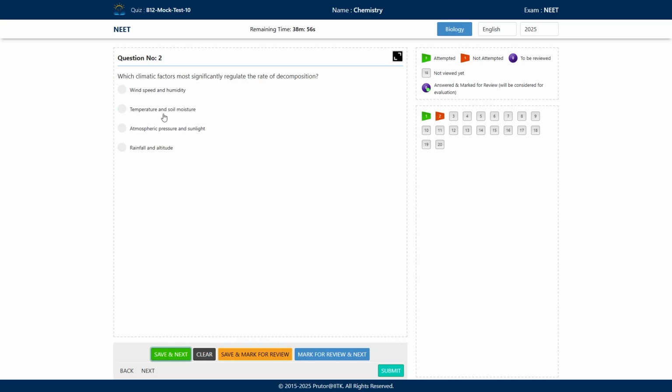Next one, which climatic factor most significantly regulates the rate of decomposition? So options are wind speed and humidity, temperature and soil moisture, atmospheric pressure and sunlight, and rainfall and altitude. So what is the correct answer?